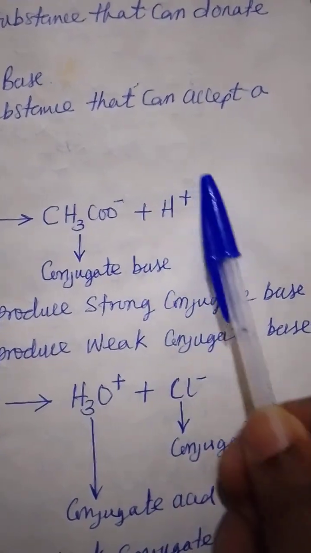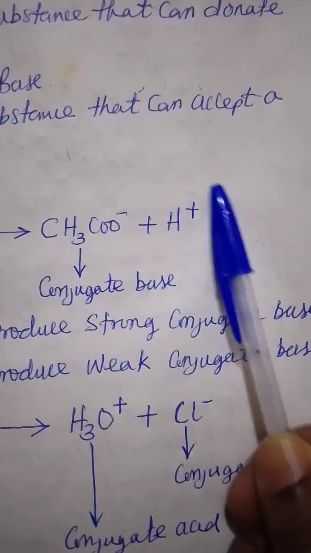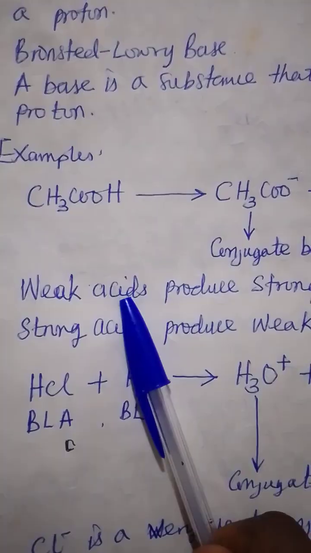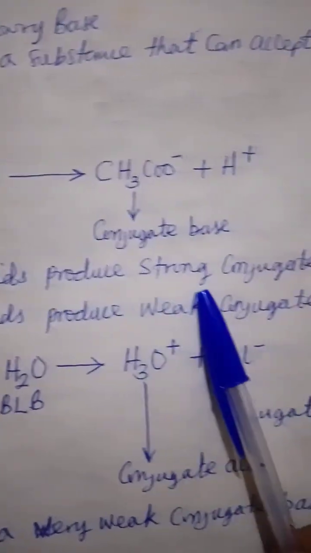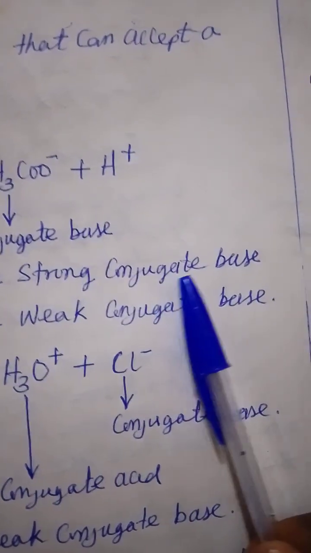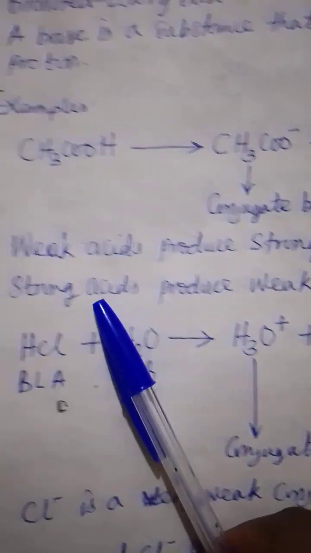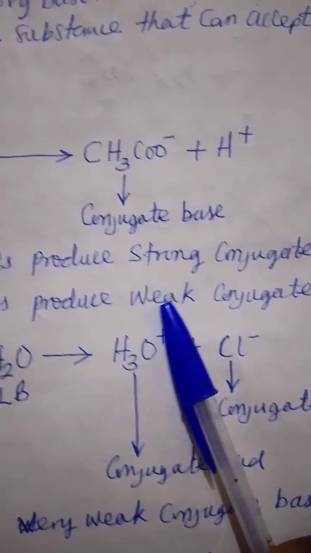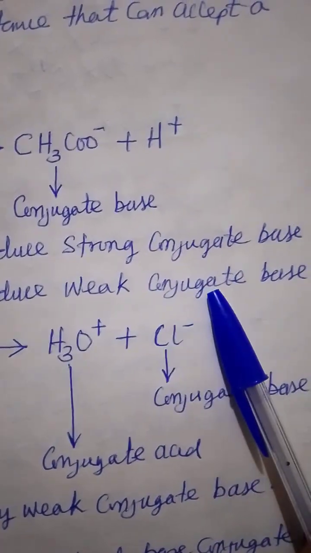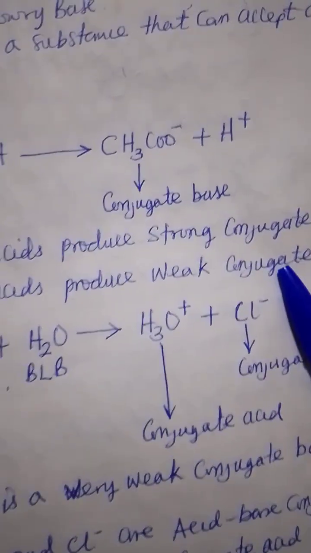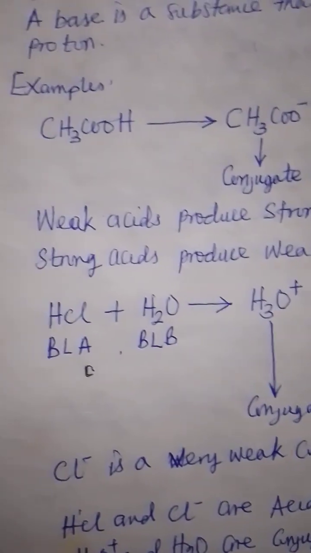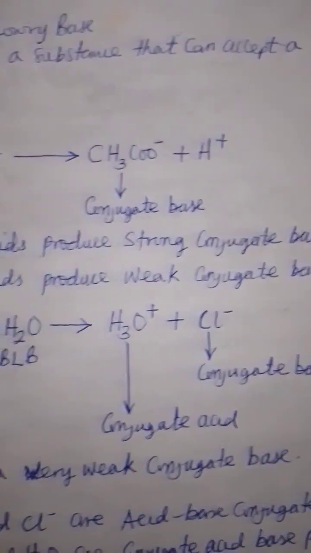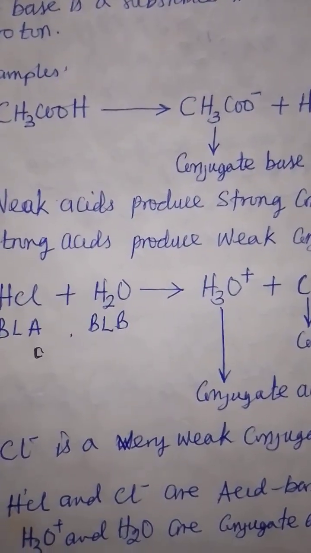Why does this become the conjugate acid? Because it has the ability to donate a proton. I want you to take note of this. Weak acids produce strong conjugate base, while strong acids produce very weak conjugate base. So I want you to take note of that.